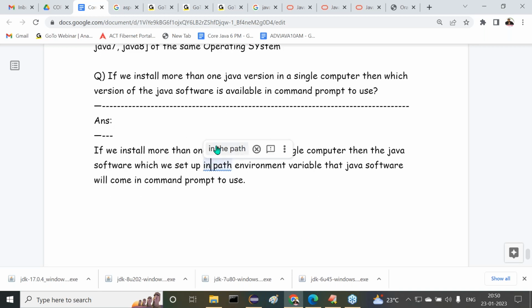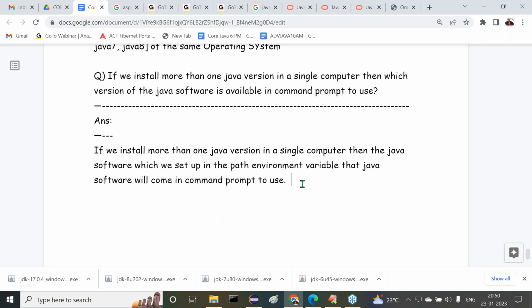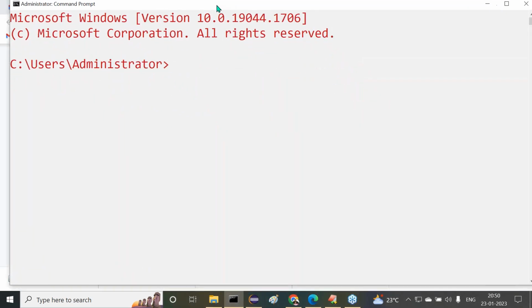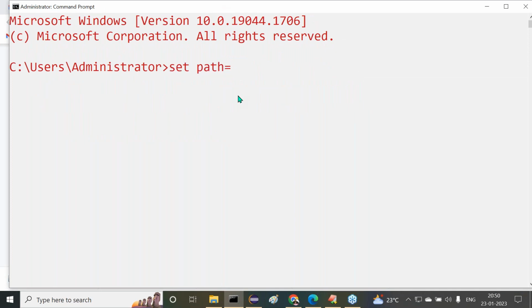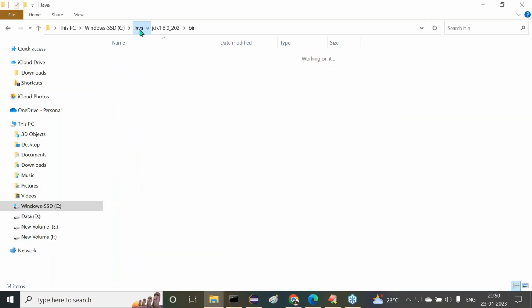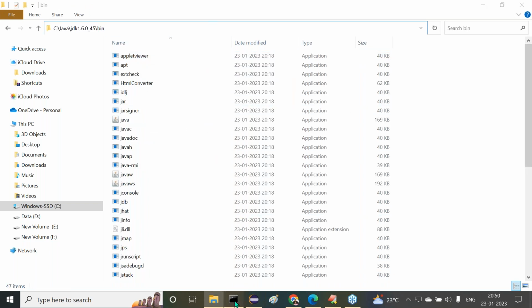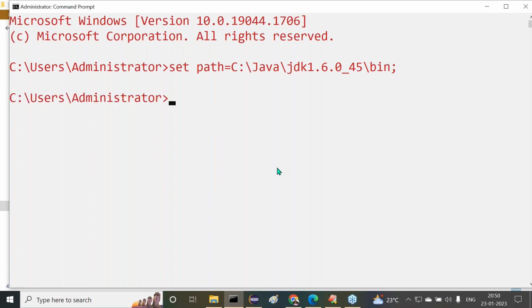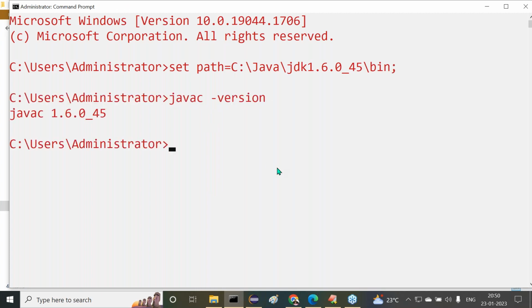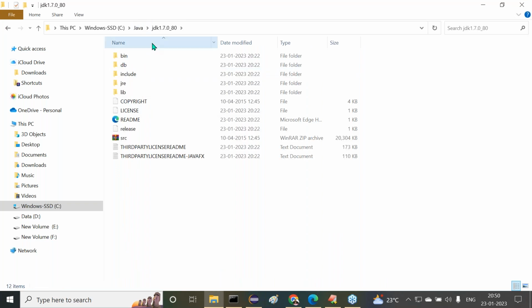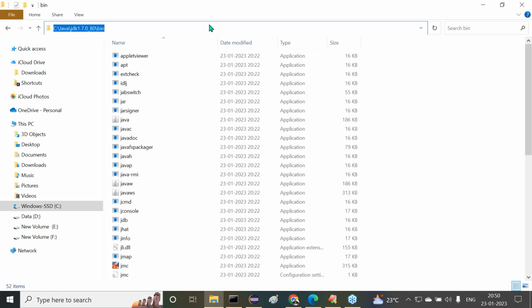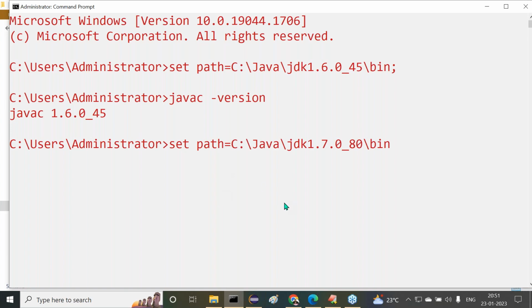Now we can understand this point clearly. Which version we set there, that Java version will come there. Now I want to show some point here. Observe carefully. I open the command prompt. Now set path is equal to, this time I want to set JDK 1.6.0 bin. Copy this and provide it, semicolon, javac hyphen version, 1.6 here we are getting. Set path is equal to, this time JDK 1.7.0 underscore bin. Copy this location and provide it.